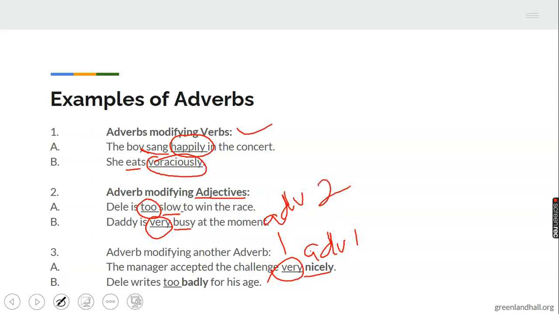Very nicely. Then Dele writes badly. Badly here is our adverb 1. Dele writes badly for his age. But with T-O-O here, we know how badly. Dele writes too badly, very badly for his age. So these are cases of an adverb modifying another adverb.